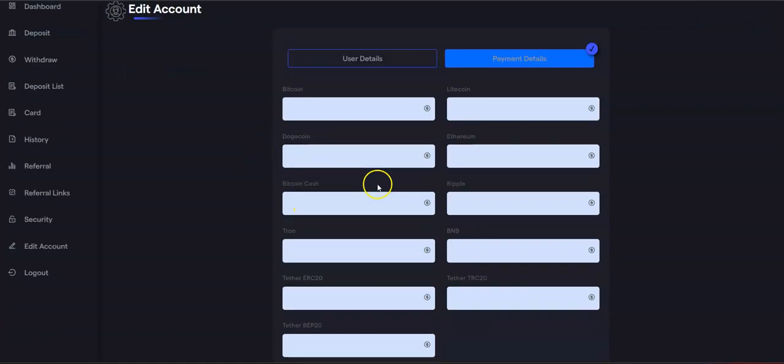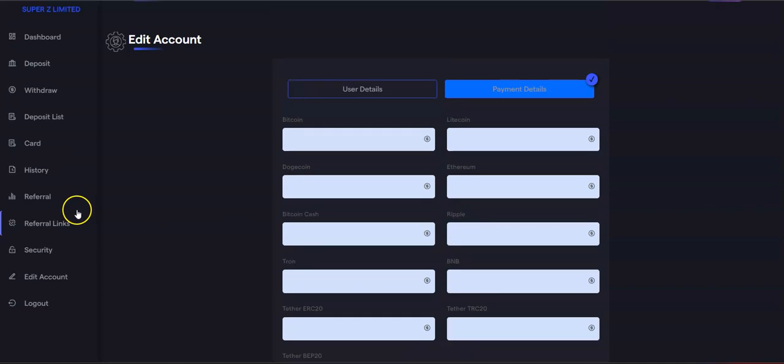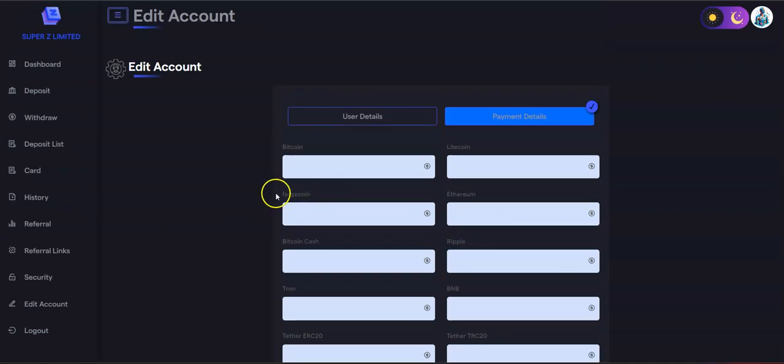So if you want to get paid, you will have to add your wallet addresses. So for example, if you want to get paid in TRC20 USDT, you have to paste your wallet address. If you want to get paid in ERC20, TRC20, BEP20, you get the idea, right? So you have to paste your address right here before you make the withdrawal. Okay, so I will do that in the next video.